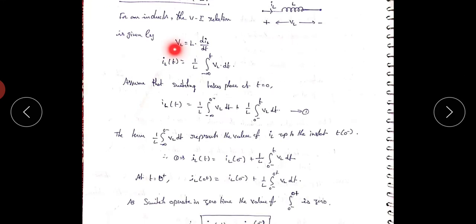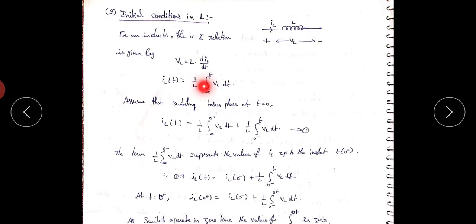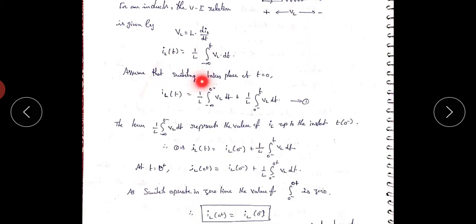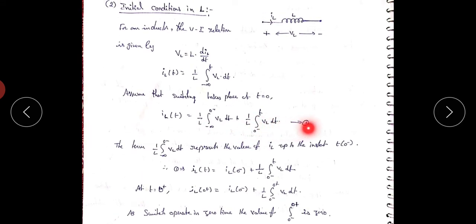Okay, next one, initial conditions in an inductor. Here the voltage across the inductor equals VL and the current flowing through the inductor equals IL. For an inductor, the voltage-current relation is given by VL equals L into di by dt, and IL of t equals 1 by L integral from minus infinity to t of VL dt. Assume the switching takes place at t equals 0. So IL of t equals 1 by L integral from minus infinity to 0 minus of VL dt plus 1 by L integral from 0 minus to t of VL dt.